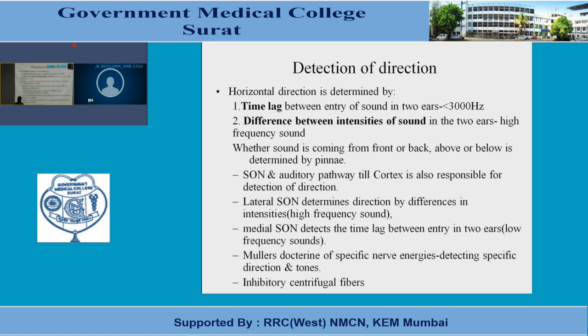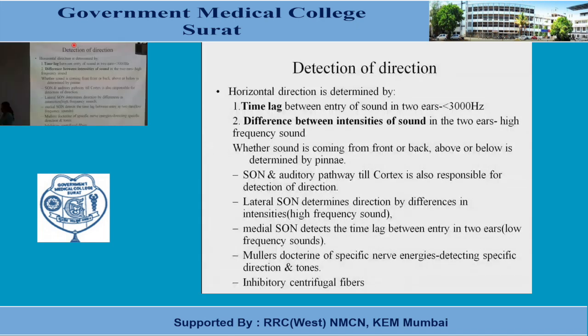Some neurons will be stimulated by a short time lag, some by a long time lag, and some by an intermediate time lag. This sensation will be transmitted through the auditory nerve to the primary auditory cortex. So this also follows Mueller's doctrine of specific nerve energy. It is very helpful in detecting the specific direction and tone of the sound.